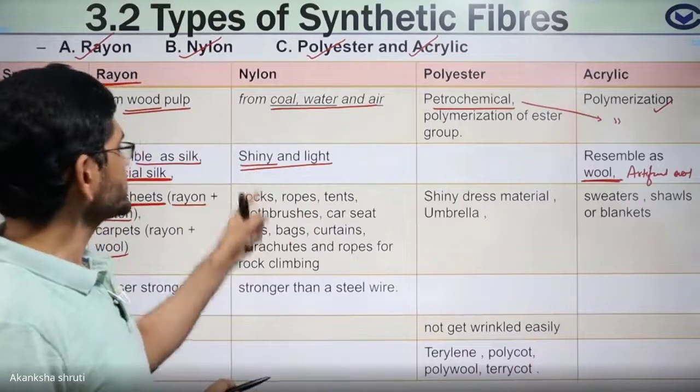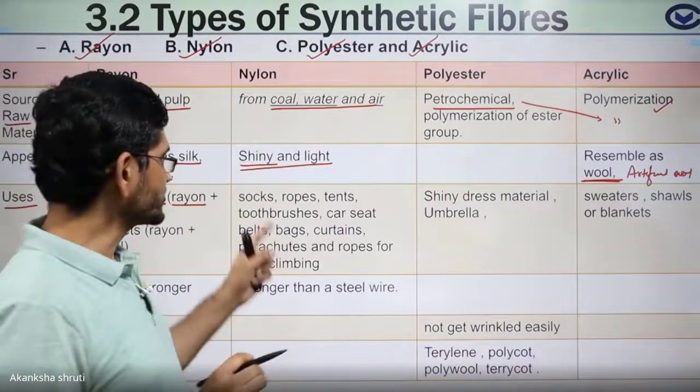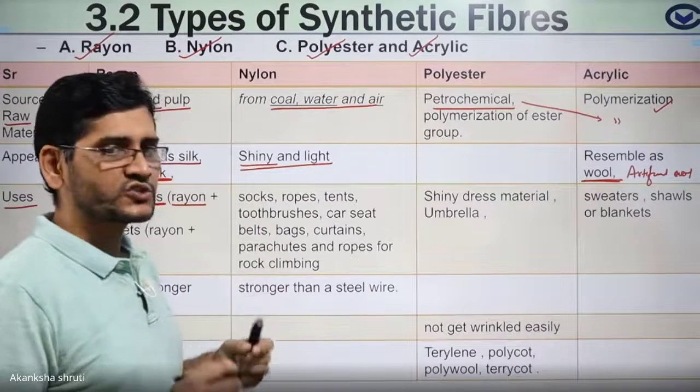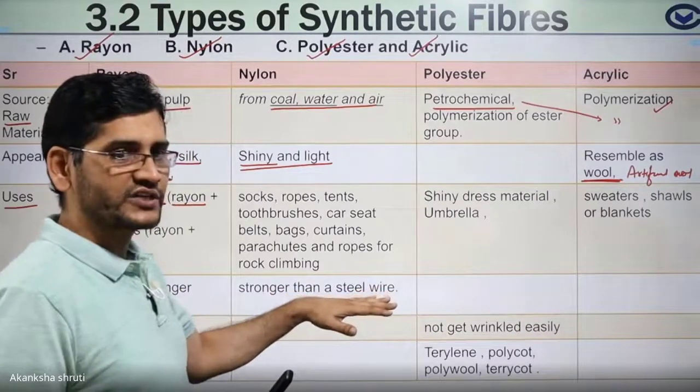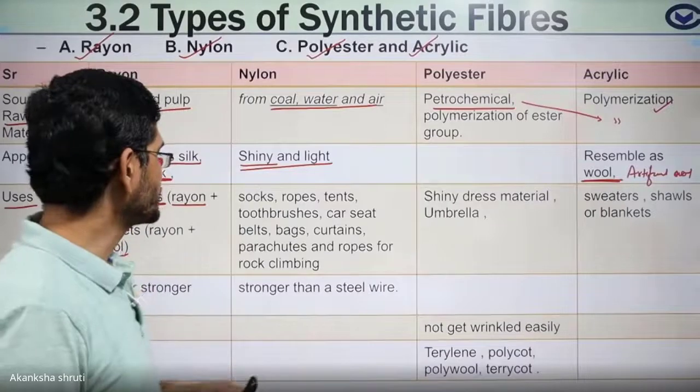It is quite strong. Even its thread is so strong that it appears like wire. How much is the strength of this wire? Up to that much.